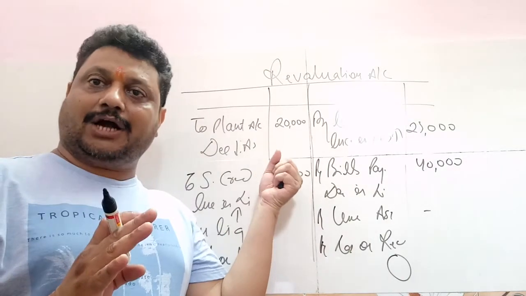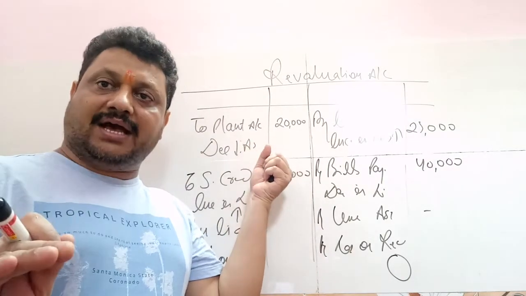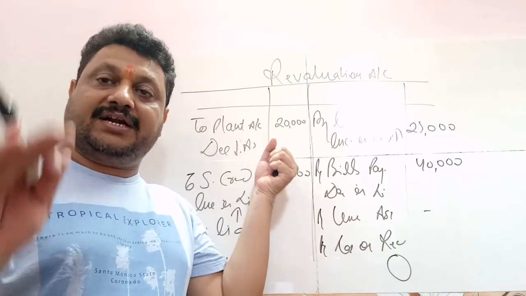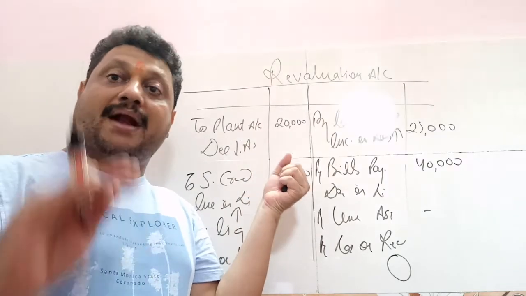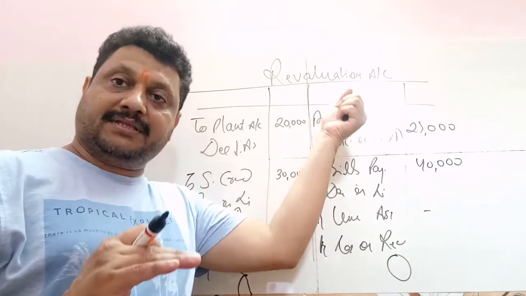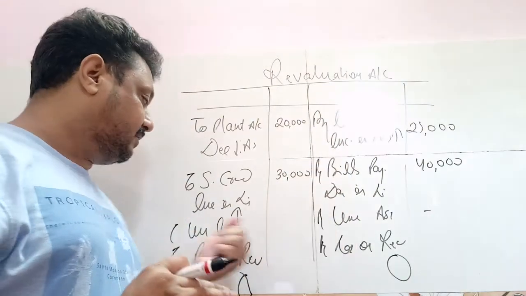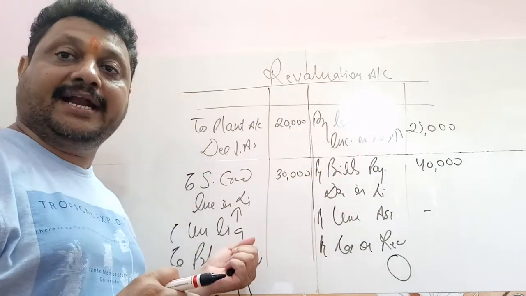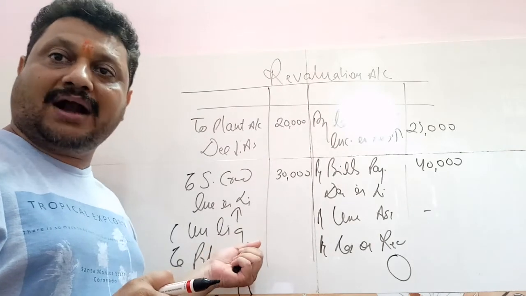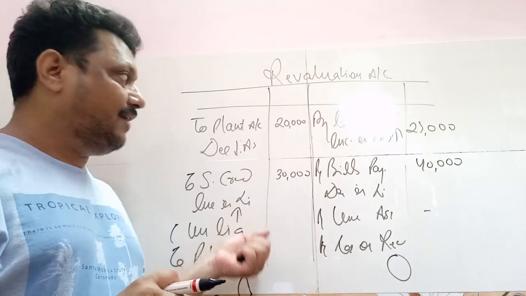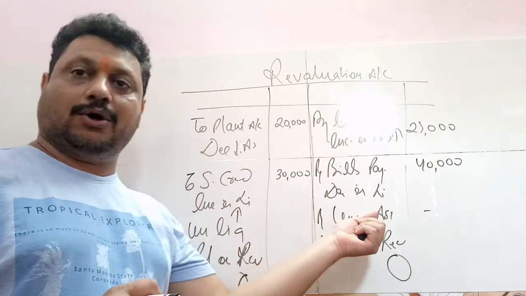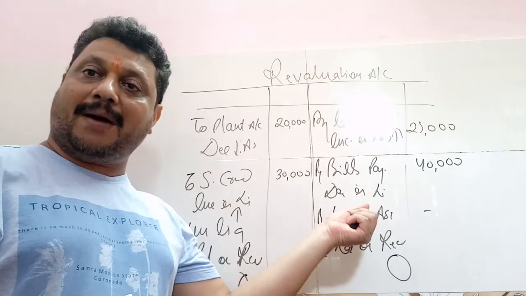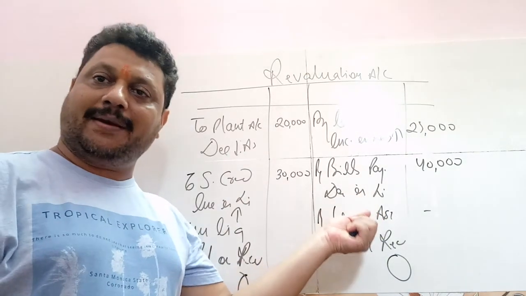In the revaluation account, when you revalue the assets and reassess the liabilities, it is only transferred to the old partners in the old ratio. If the credit side is more, it means profit on revaluation, and it will be divided among the old partners in the old ratio. And if the debit side is more, there will be a loss, and it will be divided among the old partners in the old ratio. What is the ratio given in the question?